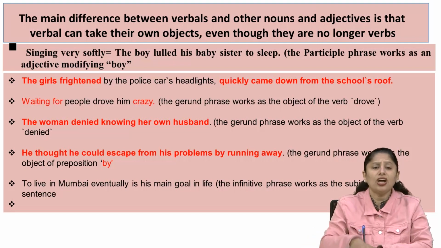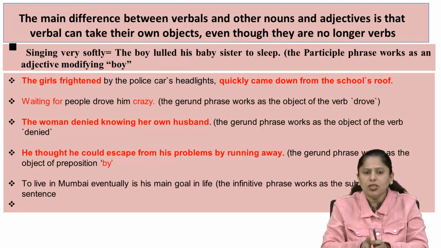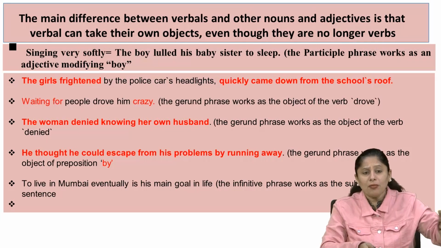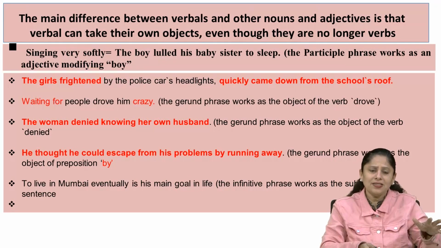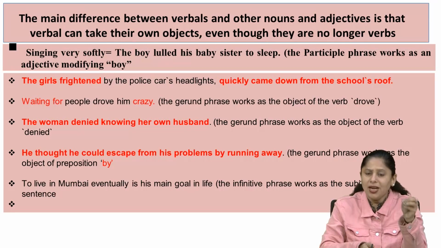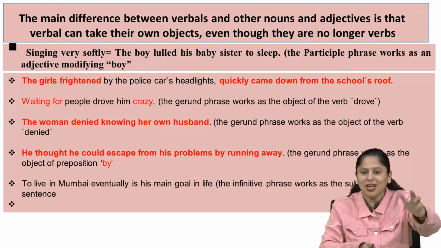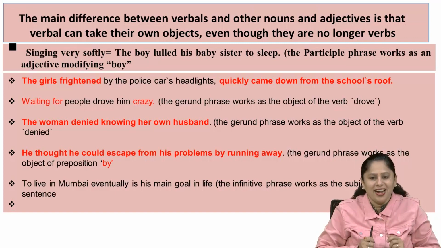In that way, the girls who are frightened, who are is not taken, but you can understand that the word frightened says something more about the girls, and the girls are particularly the group as the noun, and as the word suggests something more about the noun, that's why it is the adjective.